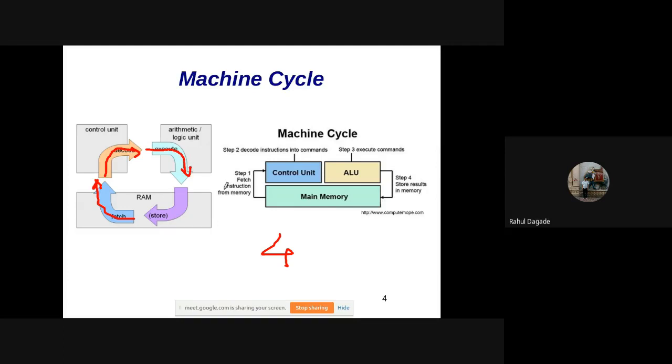That is, giving it to the arithmetic logic unit. The arithmetic logic unit, that is ALU, executes that instruction, and then the result of that is stored back into the memory. This is how it is executed, and this is called a machine cycle.